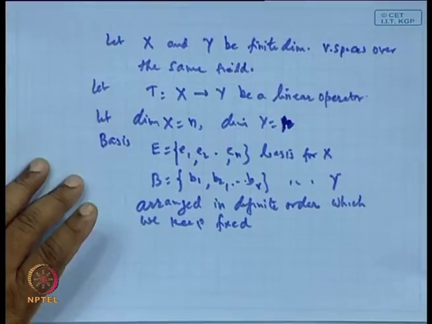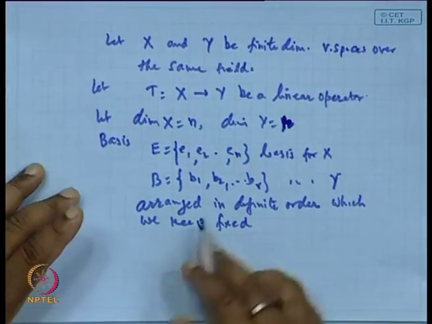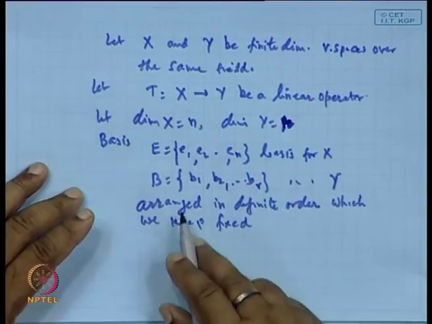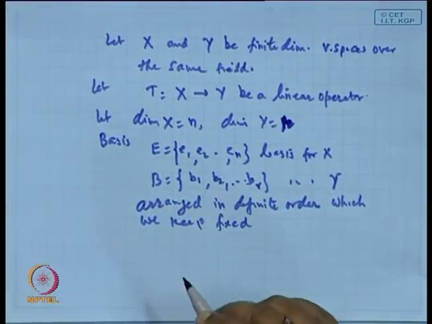Then since these are the basis elements, any element x belonging to X will be represented uniquely in terms of the basis elements.